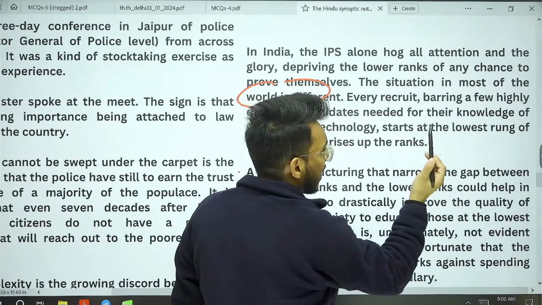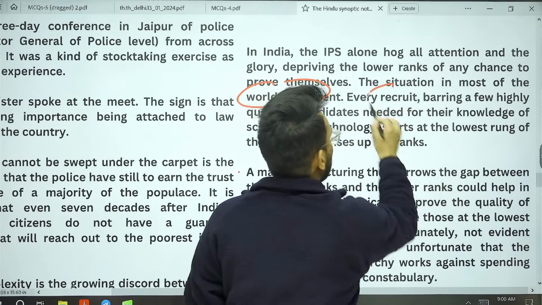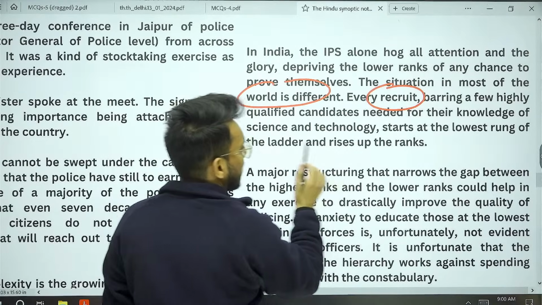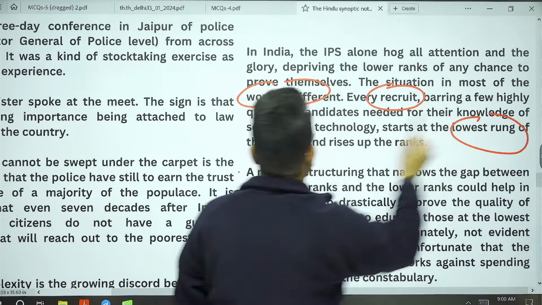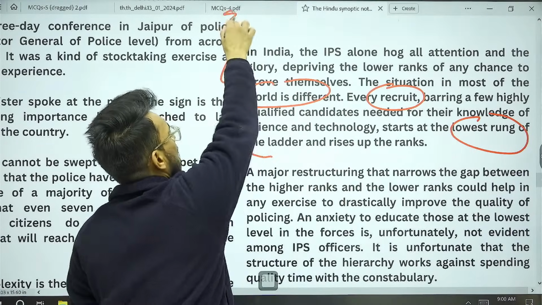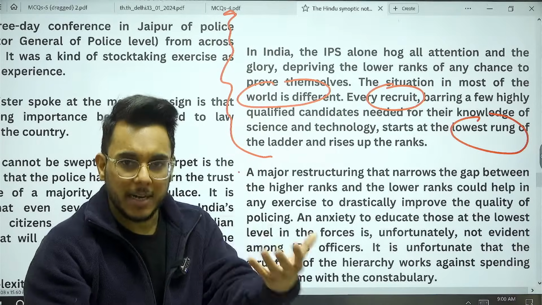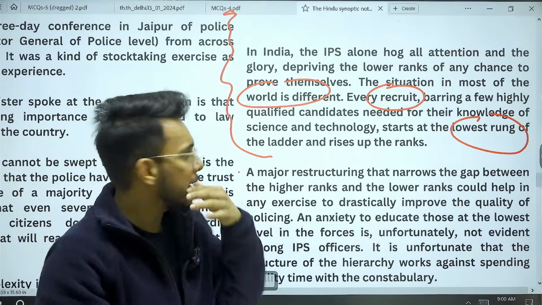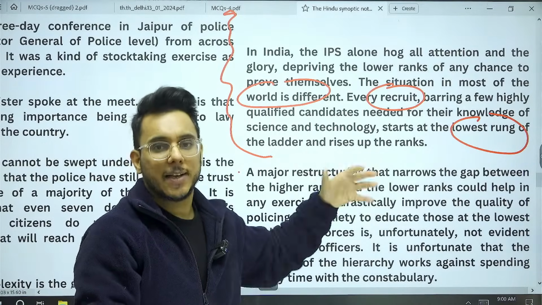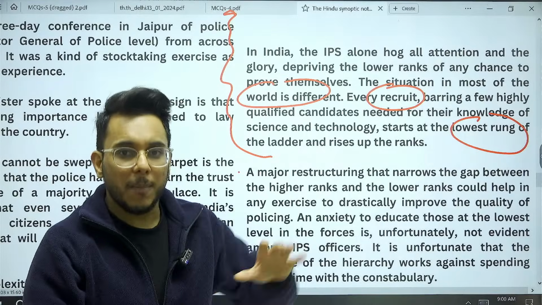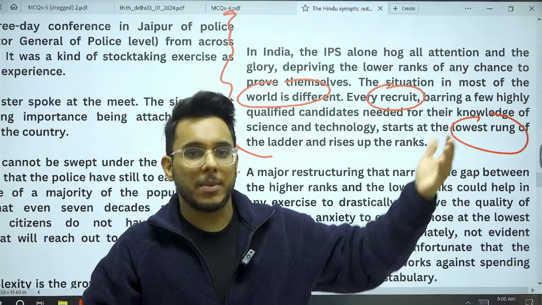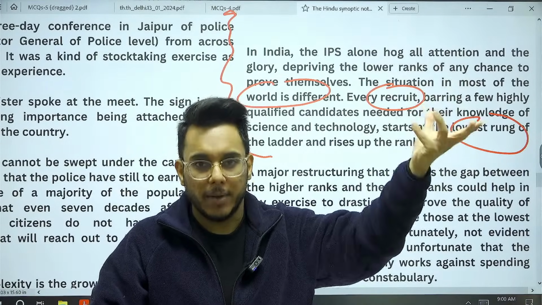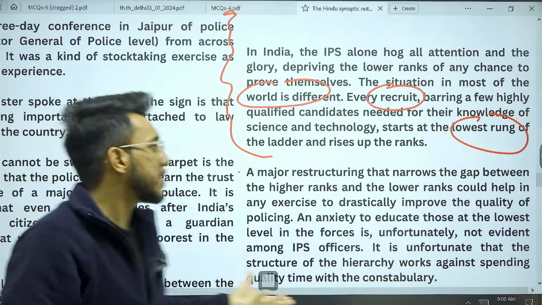In the other countries, particularly the UK, most of the recruits in the police start from the lowest rung, and then they rise up the ranks dependent on their caliber, dependent on their potential. Okay, and also they need to have the knowledge of science, technology, etc. But in India, what is happening? We are having a separate examination by UPSC for the IPS, and the IPS is the most celebrated post. Below that, the officers are not celebrated.